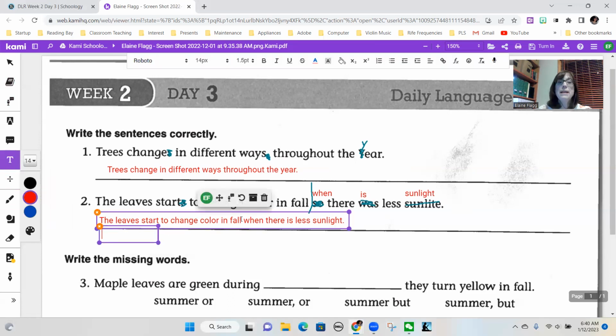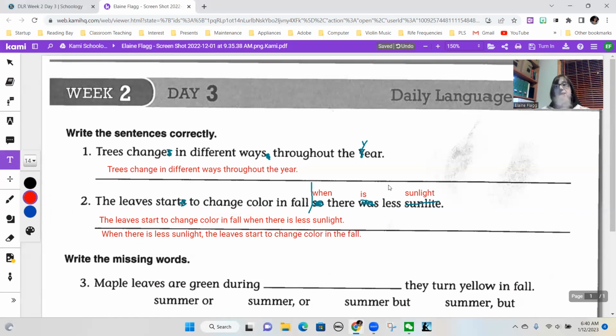When the dependent clause comes first, say we flip-flop this sentence: when there is less sunlight, comma, the leaves start to change color in the fall. If you flip-flop the sentence and put the dependent clause first, that is when you need a comma.